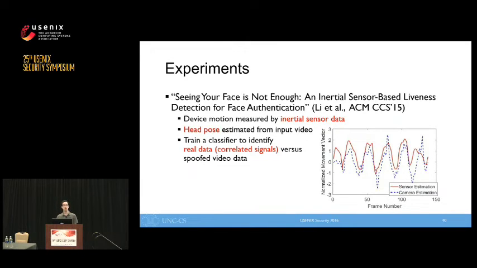As the camera moves in front of the face, we have a time series of rotational data for the device, as well as a time series of estimated head pose. After some normalization, we train a classifier on these 2 time series, which is able to distinguish between real data and spoofed data. Lee et al. originally tried their method to identify video spoof data. We replicate their tests, and we also try their method with our VR-based attack.